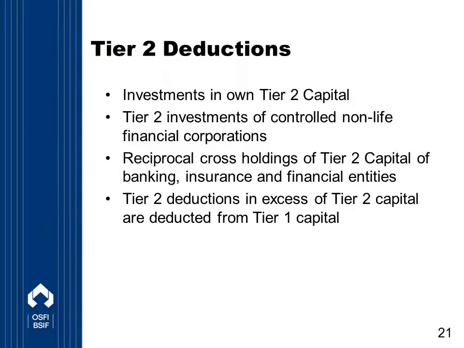We also would like to mention here that Tier 2 capital cannot be reduced by deductions to an amount lower than 0. So in other words, if the total of all the Tier 2 deductions exceeds gross Tier 2, then the excess must be deducted from net Tier 1 capital.